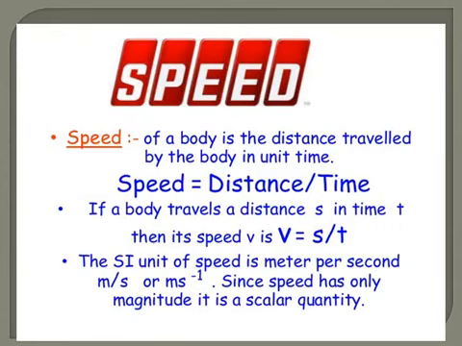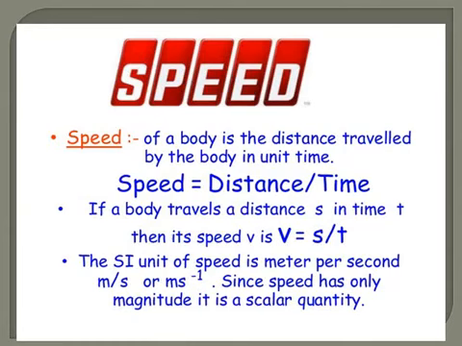Whenever the distance is expressed in kilometers, you have to convert it into meters. Similarly, if the time is given in minutes or hours, then you have to convert it to seconds for doing your calculations. So, let us sum up. Speed of a body is the distance traveled by a body in unit time. The formula says speed equals distance divided by time, and its SI unit is meter per second.